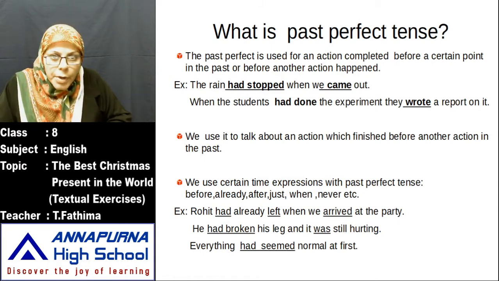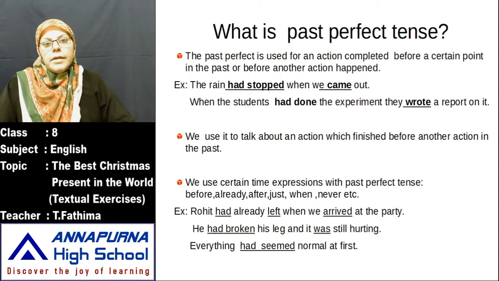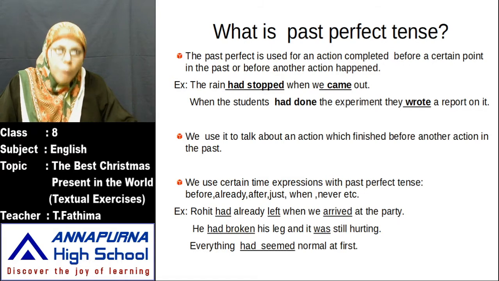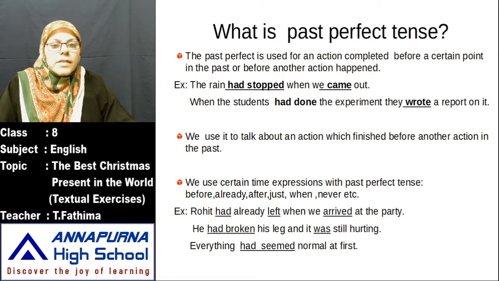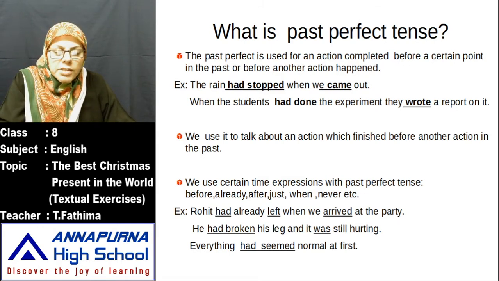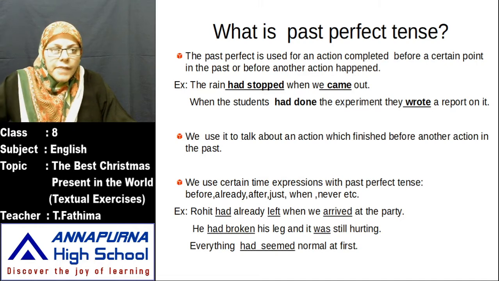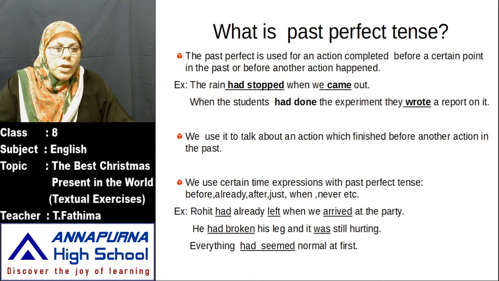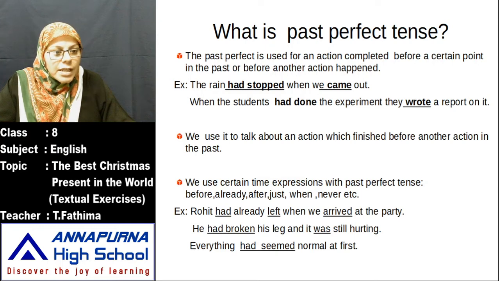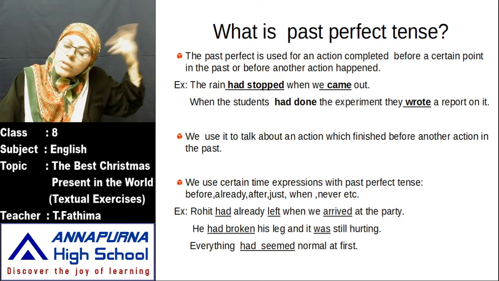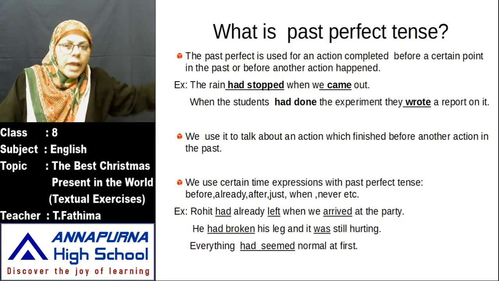Now we use past perfect tense when there are two actions in a sentence. We use only simple past when there is only one action in a sentence. When there is only one action in a sentence, we have to use simple past, V2 form. When there are two actions in a sentence, we have to use had form, perfect form. Before the first action you use had form, had plus V3. For the next action you have to use only V2. Now we use it to talk about an action which finished before another action in the past. See here, two actions have completed, both in the past. One action completed first, one action completed later.